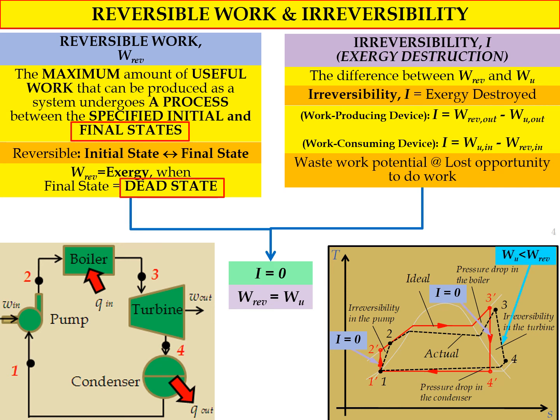However, if we consider the actual process for the expansion, we will get that the value of I is not 0. W useful will be lower than W reversible. And for the pump, for the actual process, we will get W useful work will be greater than W reversible. Okay, so that's how we can describe the reversible work and also irreversibility for a certain process.